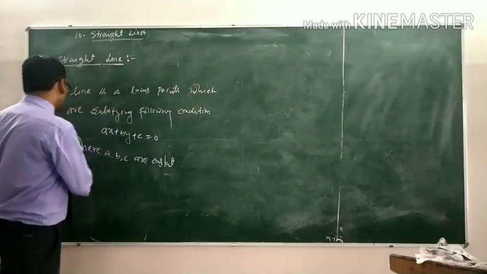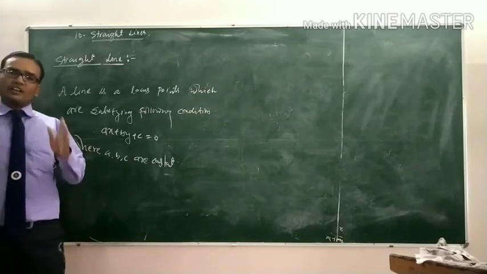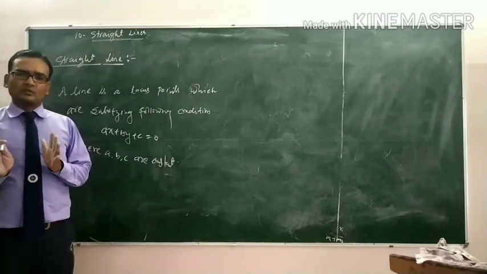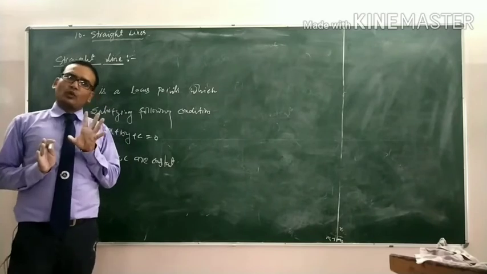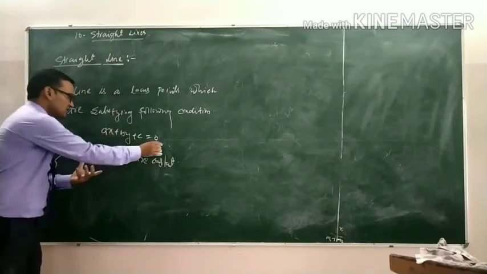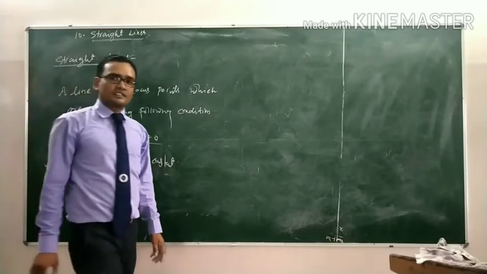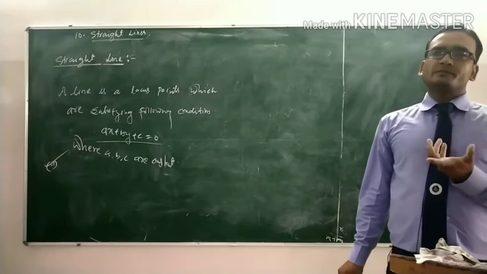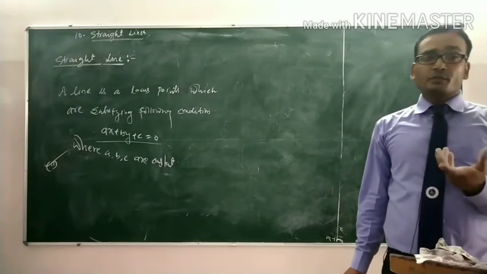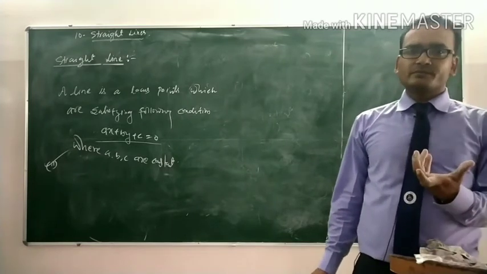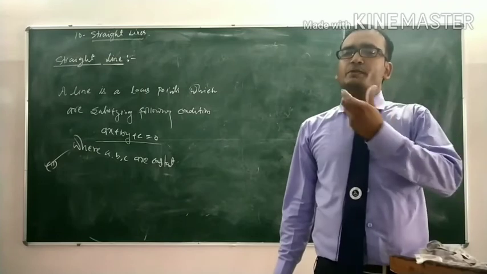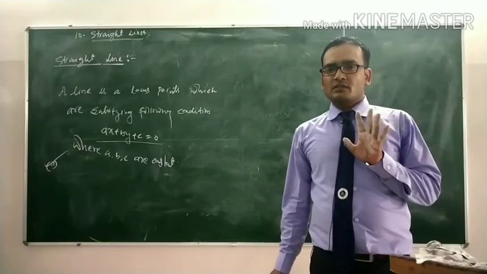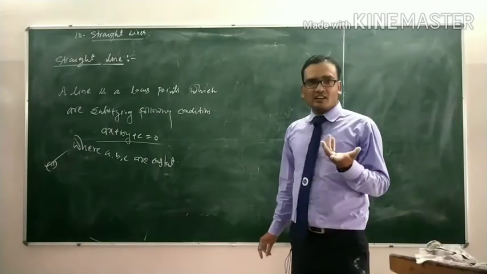A line is the locus of points which satisfies the condition ax + by + c = 0, or a line is the locus of points which moves in the same direction. That means the direction of each point will be the same, having no curvature. Are you satisfied, students? What is the straight line?